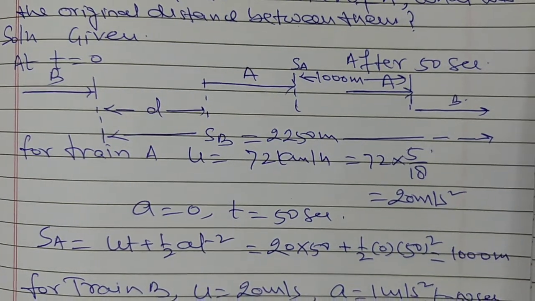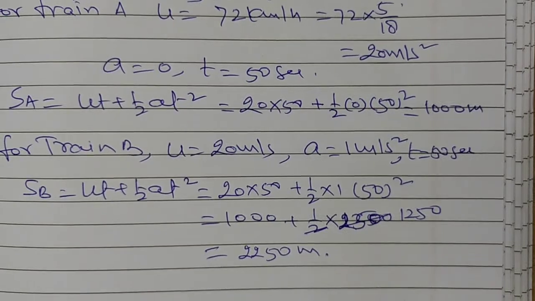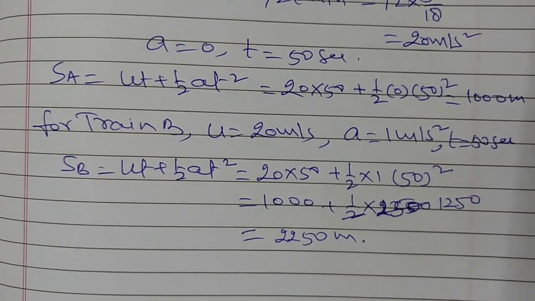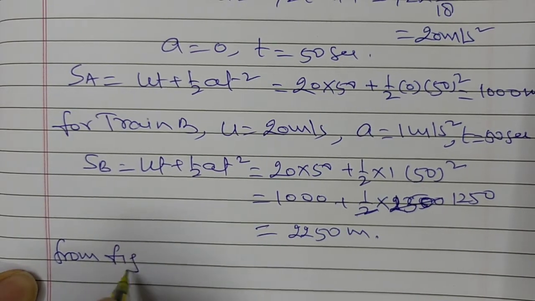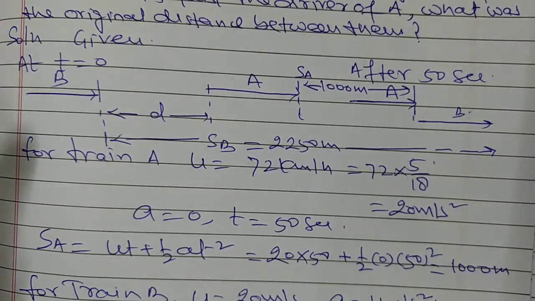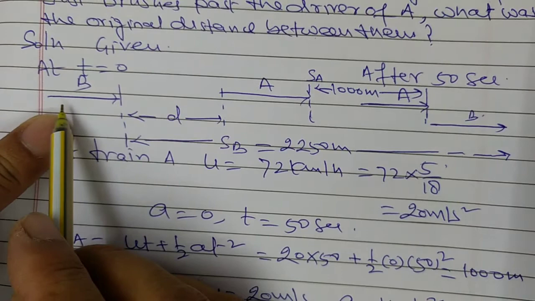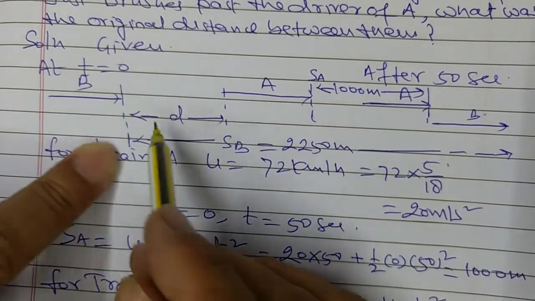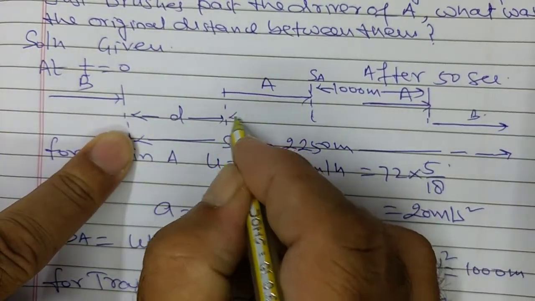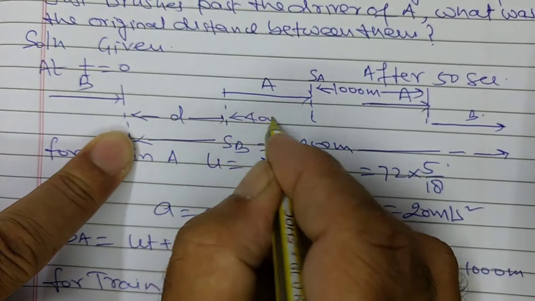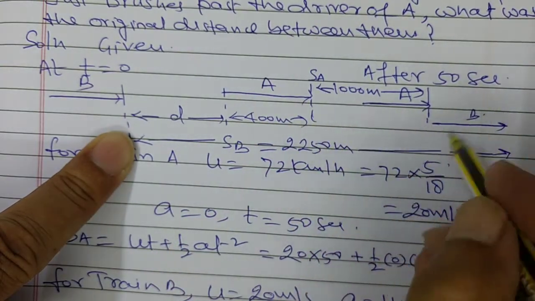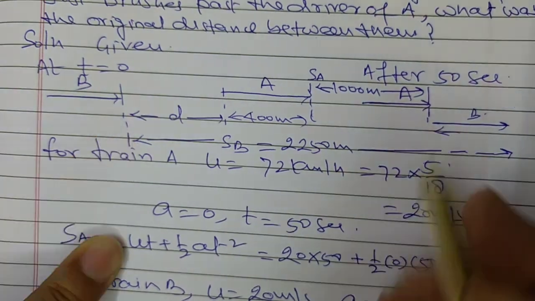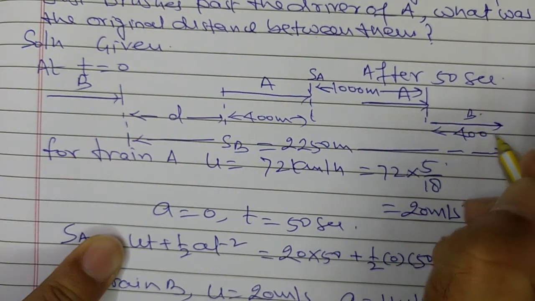Now from the figure, here this is train B and this distance is D, and this is the length of train A, 400 meter. This is 1000, and this is also 400 meter.